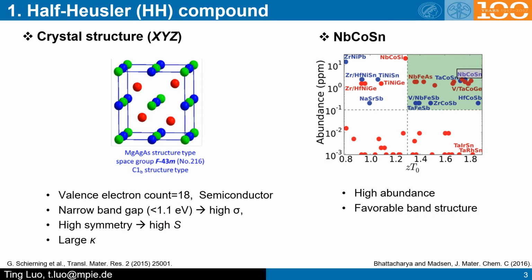Half-Heusler compounds have a composition of XYZ. It consists of 3 interlaced FCC sublattices. In the half-Heusler family, there are many compounds. Niobium-cobalt-tin is a promising candidate for thermoelectric applications. The 3 constituents are abundant elements, and niobium-cobalt-tin also has a favorable band structure to achieve better zT.